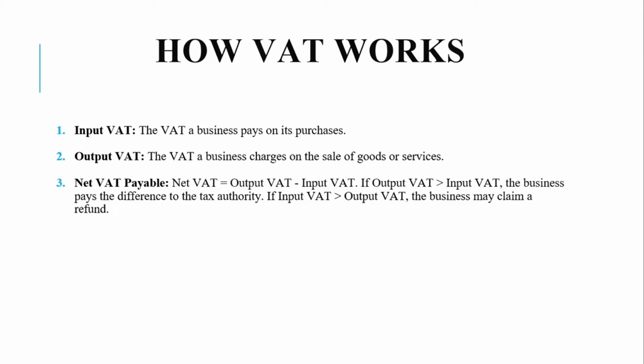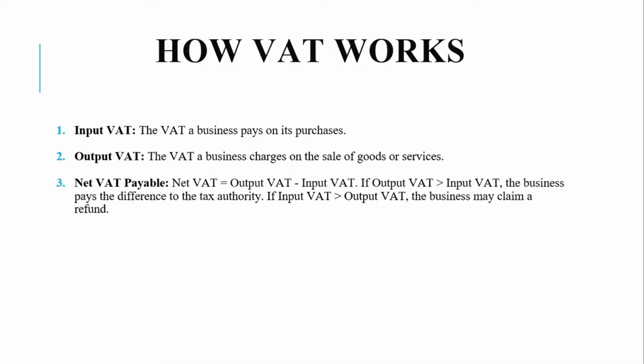So for example, if output VAT is 360 and input VAT is 180, the difference between 360 and 180 will be the net VAT payable to URA, which is 180. And if it's the other way around, then the business will have to claim for that difference from URA. So if the input VAT is greater than the output VAT, then the business will claim for a refund from the tax authority.